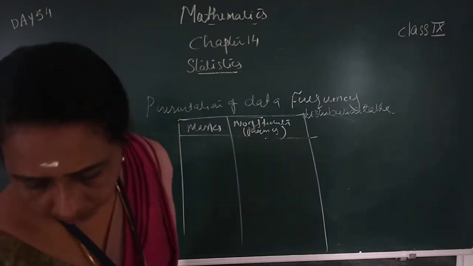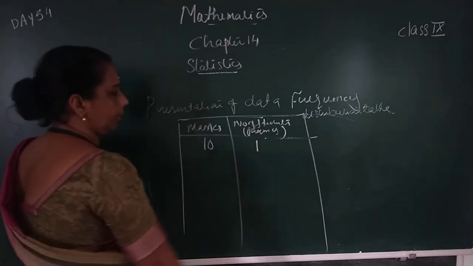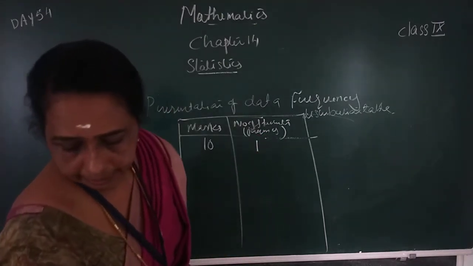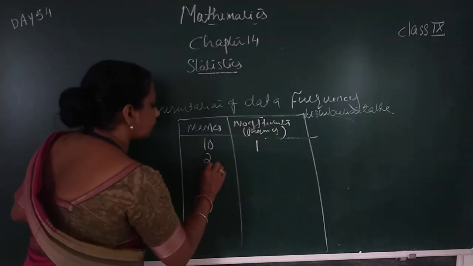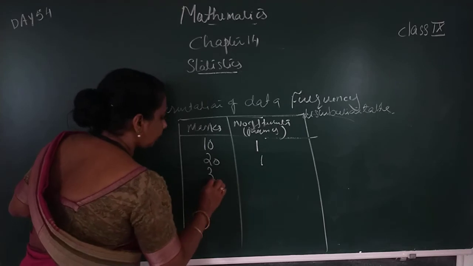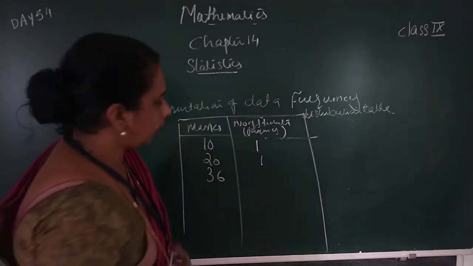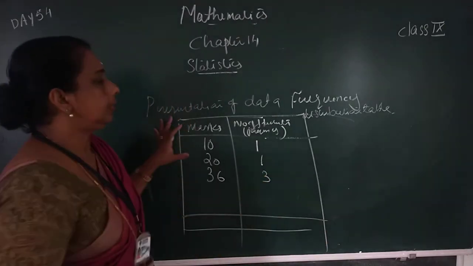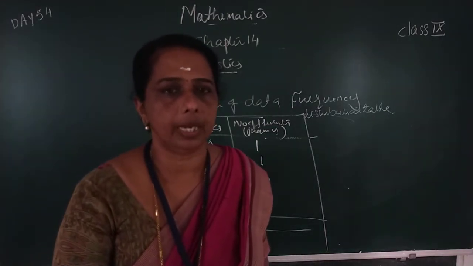If the lowest mark is 10, only 1 student scored it. Here the frequency is equal to 1. Then the next mark here is 20, scored by only 1 student. Next, 36 marks scored by how many students? That also 3 students. This way we can prepare the table, and this table is called a frequency distribution table.